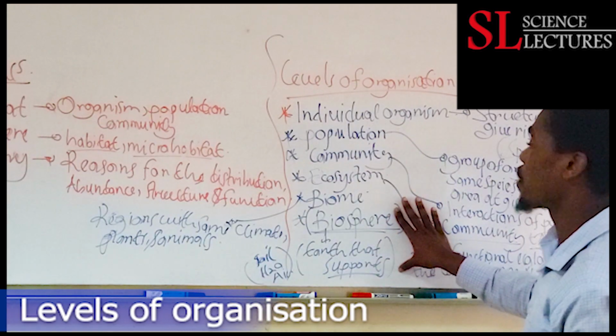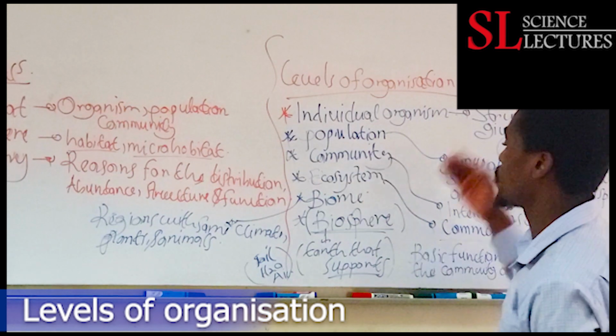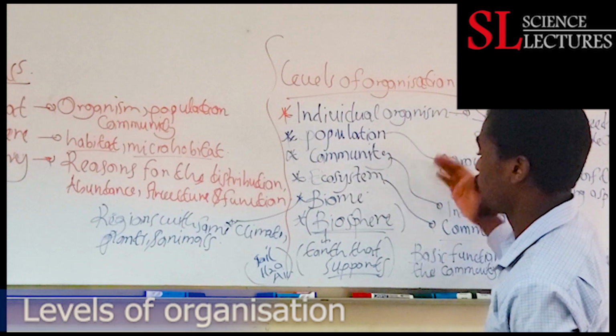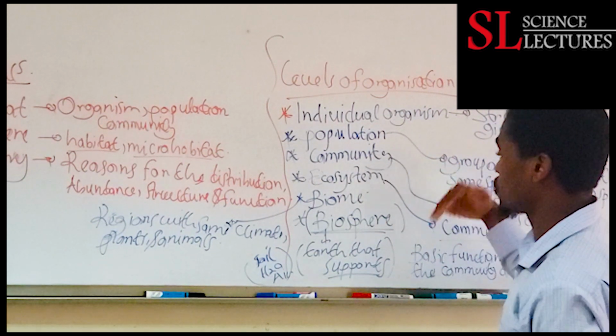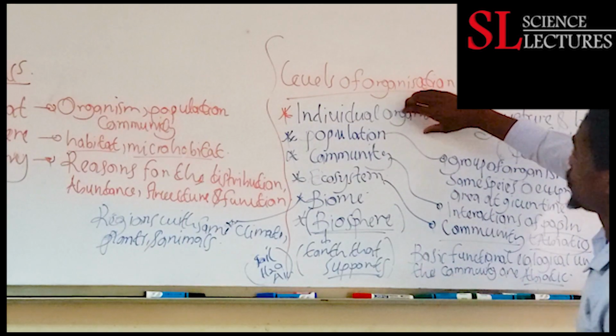So an organism cannot survive unless it is within the biosphere. Out of the biosphere, that means death, because out of the biosphere does not support life. Then, so that is it basically for the individual organism.